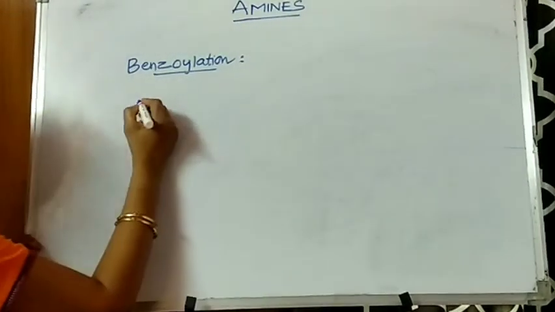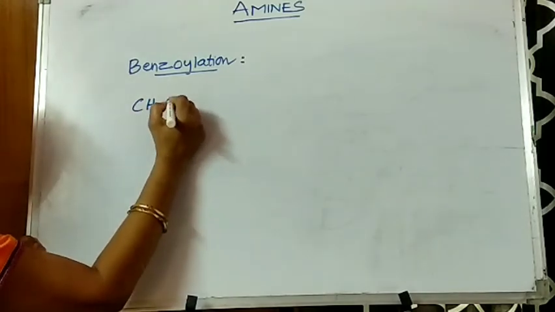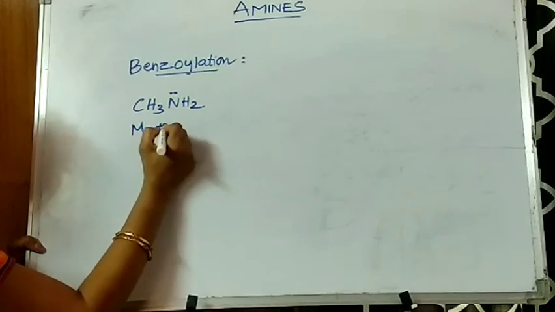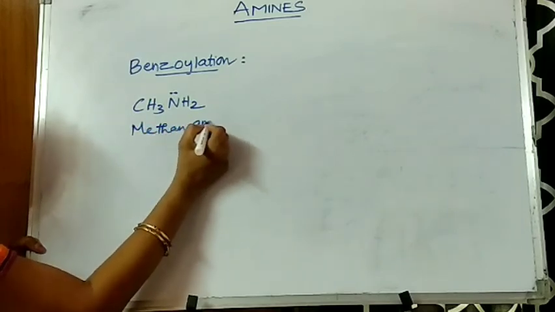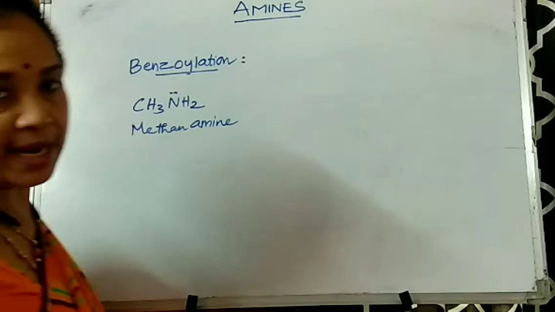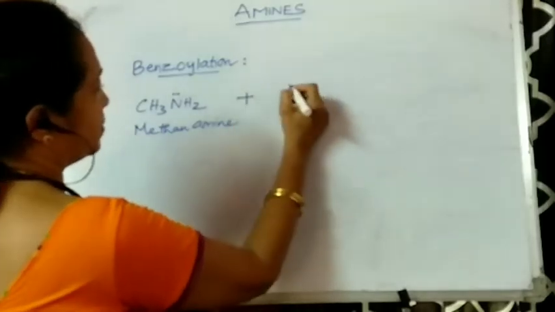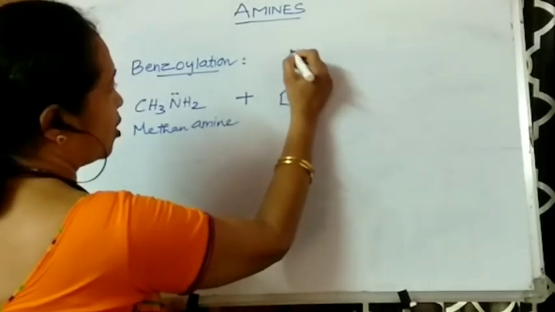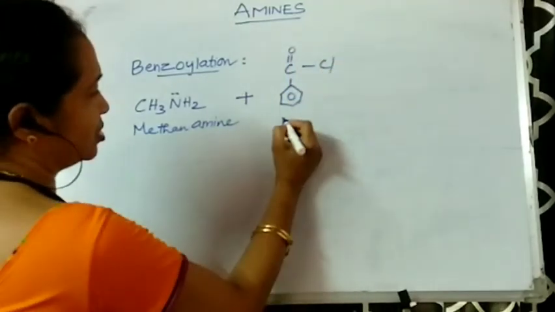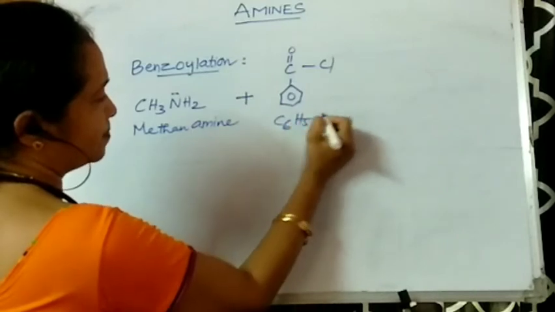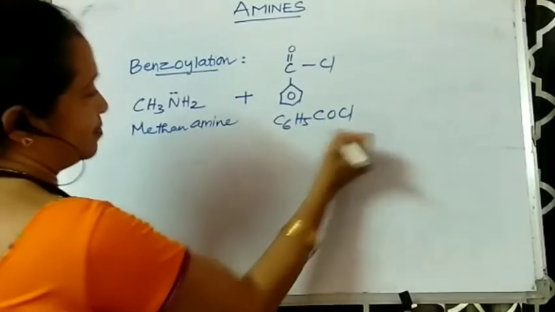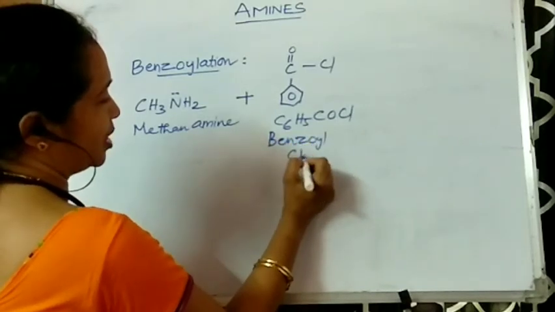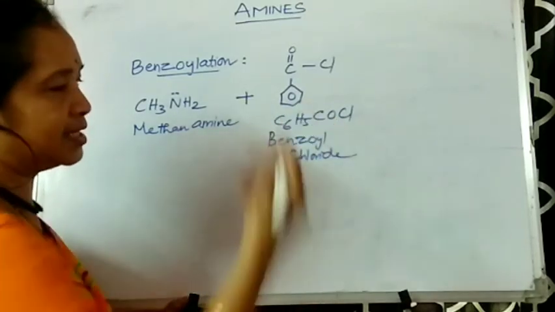So here I am taking an amine, CH3NH2. We call this methanamine. So I took a very lower 1 degree amine, methanamine. This is treated with benzoyl chloride, C6H5COCl. This is the structure. You can also write the formula as COCl. This is called benzoyl. We call this benzoyl chloride. Just like acetyl chloride, this is benzoyl chloride.